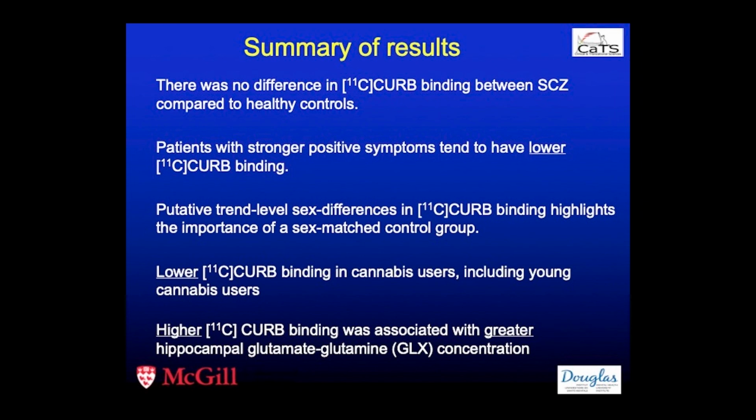So in summary of results, there was no difference in CURB binding between schizophrenia patients and healthy controls. Patients with stronger positive symptoms tend to have lower CURB binding. A putative trend-level sex difference in CURB binding highlights the importance of sex-matched control groups. Lower CURB binding in cannabis users has been shown twice, and higher CURB binding was associated with greater hippocampal glutamine or Glx concentration. Hopefully we can discuss some of the interesting science that I presented today.